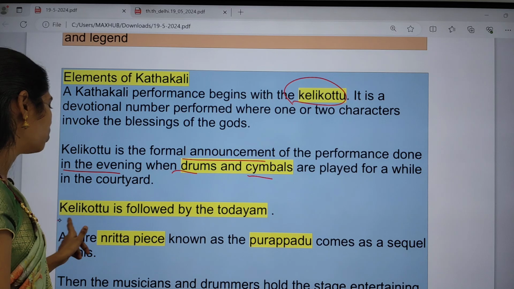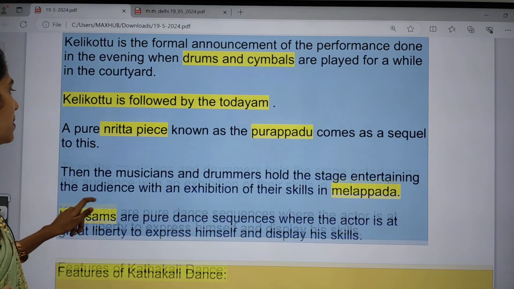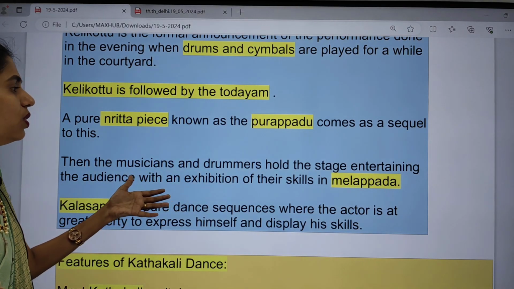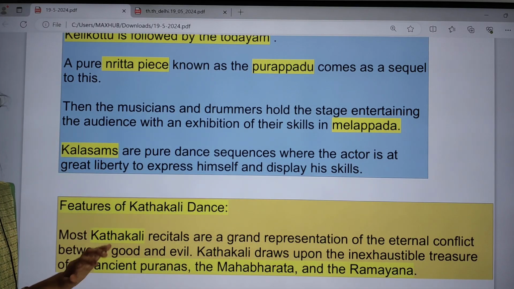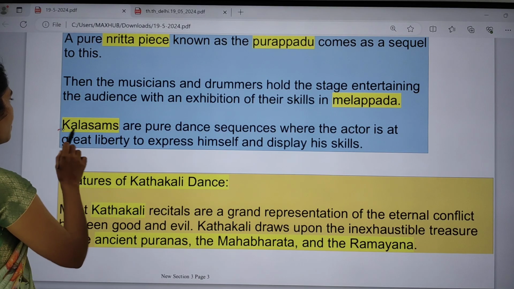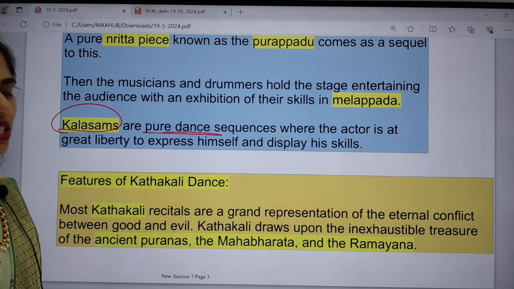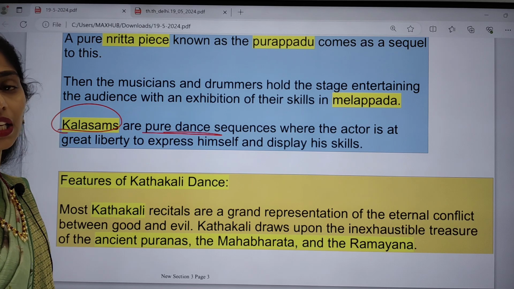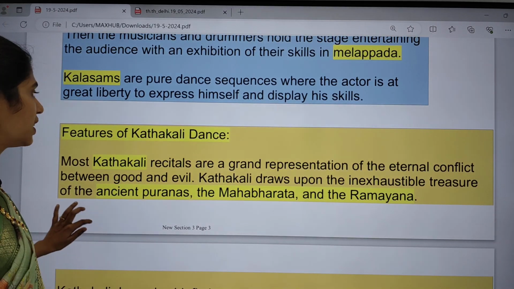And next, Kellikottu is followed by Todayam. Todayam is a pure nritta, that is a dance piece, as well as Purapadu, which is sequential. Even musicians play a very important role in Kathakali. And we have Kalasams. Kalasams are pure dance sequences. In these pure dance sequences, the actor is at great liberty to express himself, and actors can display their skills.